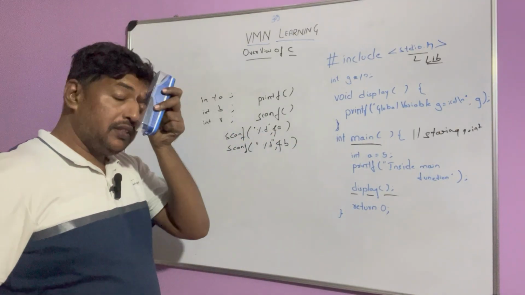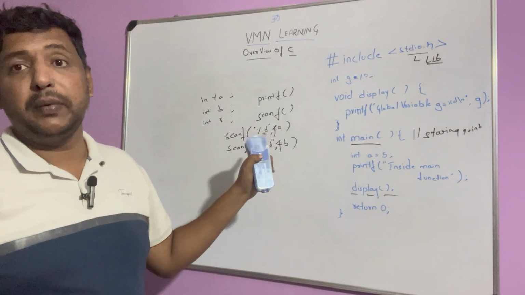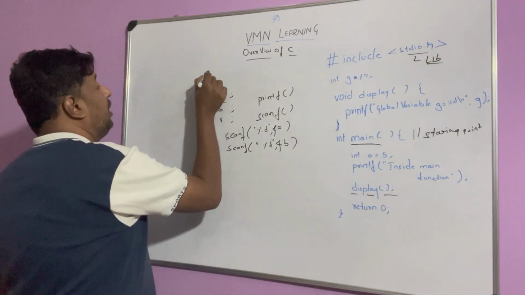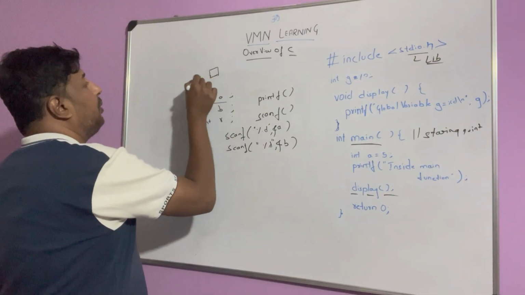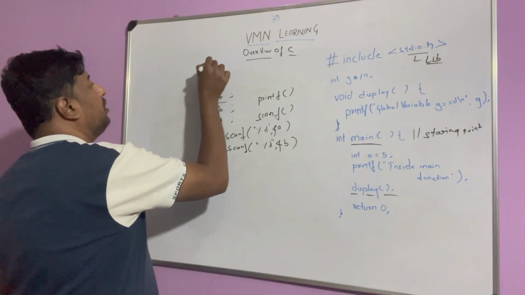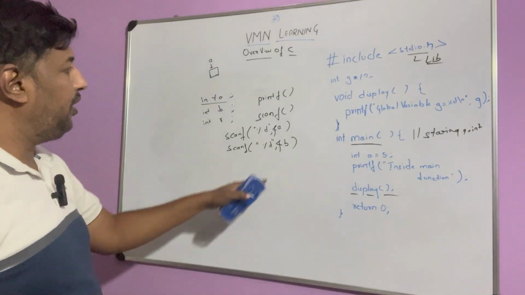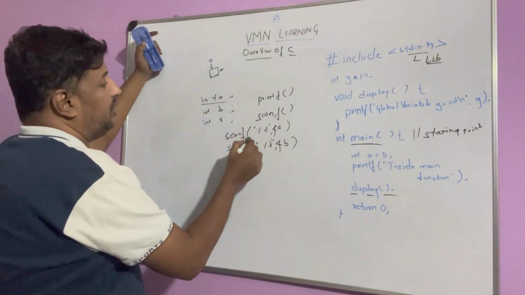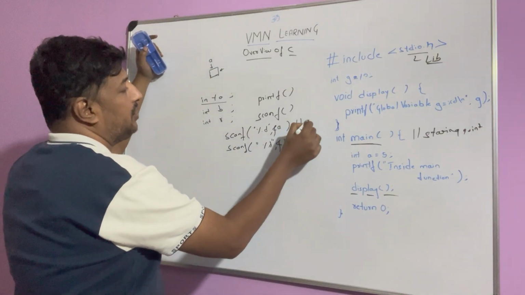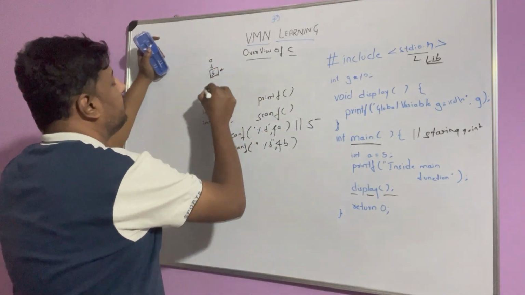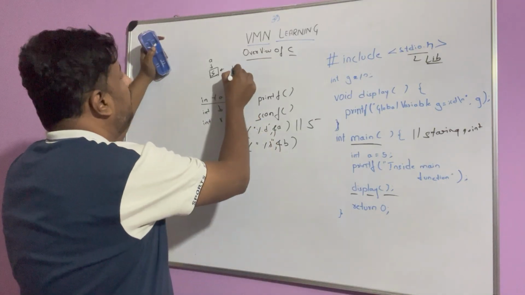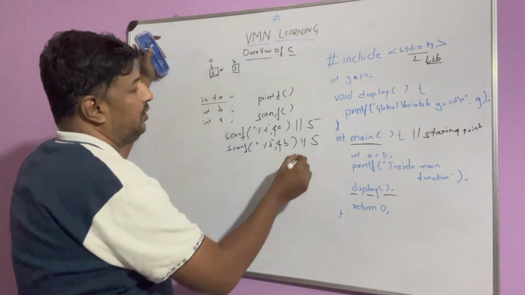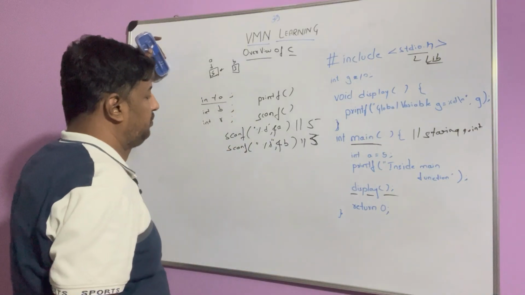So what is this ampersand? It is the memory location. Whenever I say int a, a piece of memory is allocated and it is referred to by the variable a. Whenever I say ampersand of a, I am referring to this memory, and when we scan, for example, if I enter 5, the 5 will be stored here. Similarly for b, if I enter 3, then 3 will be stored here.